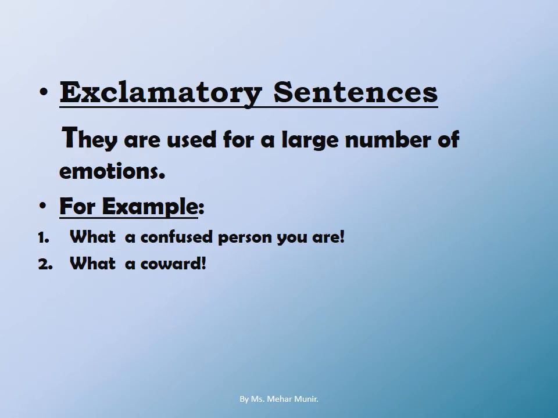Heading towards exclamatory sentences, they are the easiest ones. They are used for a large number of emotions. We have so many emotions in ourselves: fear, anger, happiness, sadness, grief, excitement, anxious. There are so many feelings. When we show the feeling in a sentence, it is an exclamatory sentence. Examples will again make it clear.